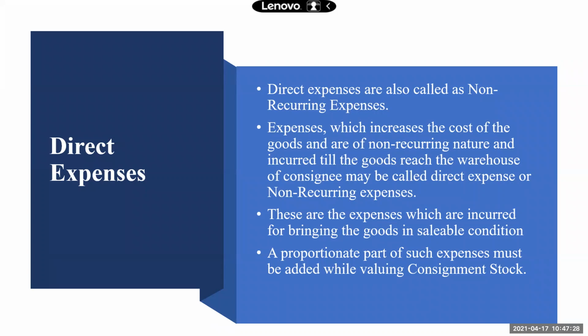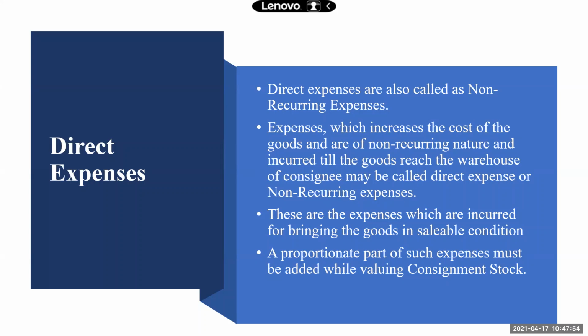Right? So remember 2 things. First thing is expenses which are incurred on the goods from the point goods start from the consignor's place and reach the consignee's godown. All such expenses are called direct expenses. Expenses which are incurred after the goods reach the consignee's godown are called indirect expenses.